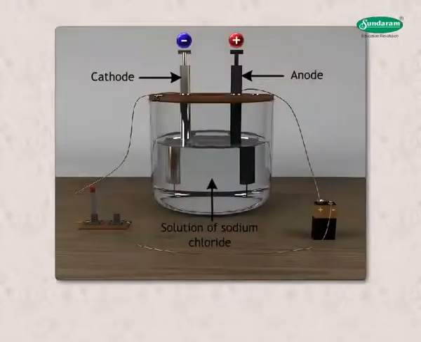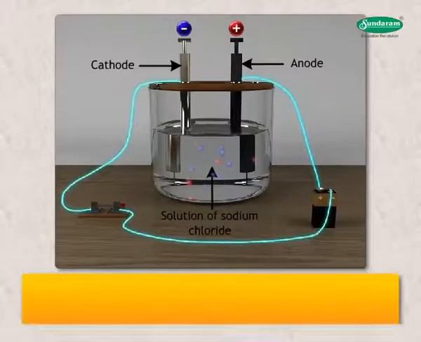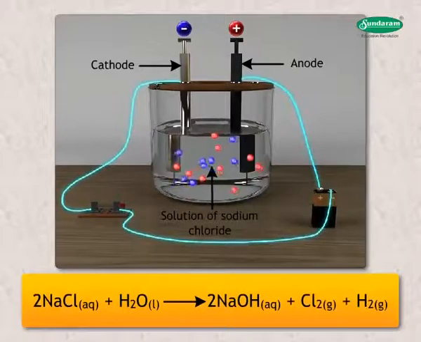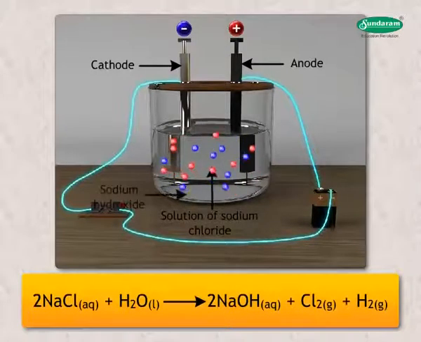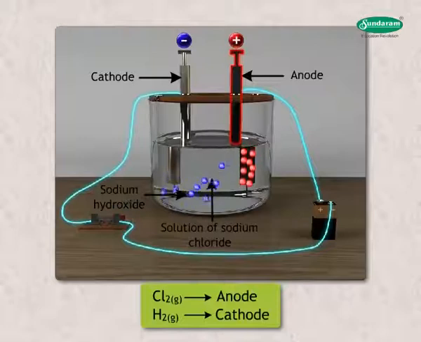Electrolysis of NaCl in solution and fused state yields different products. When electricity is passed through a solution of sodium chloride, which is termed brine, 10% NaCl, it decomposes to form sodium hydroxide, an important basic compound. Chlorine gas is liberated at the anode and hydrogen gas at the cathode respectively.